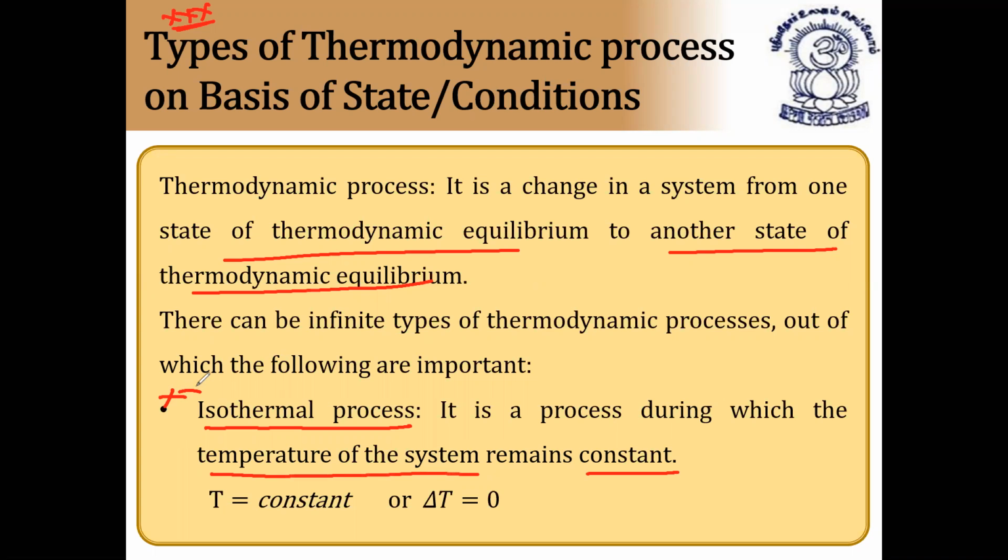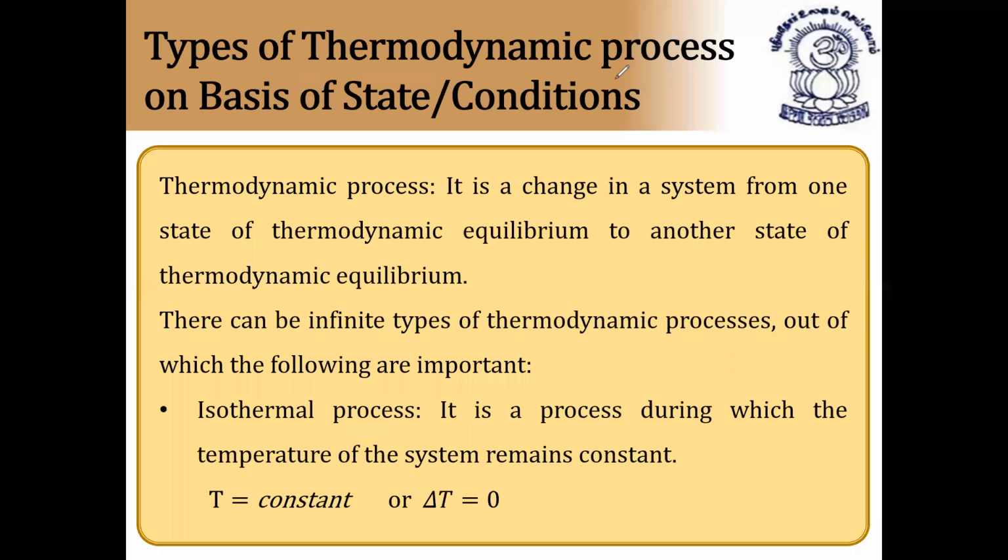So in an isothermal process, T is equal to constant. Since T is equal to constant, delta T, that is the change in temperature, is always zero, because temperature has no change. This value they'll ask in the examination. So in an isothermal process, which of the following is correct? They'll say delta T is equal to zero. So that is the right option. It is a process during which the temperature of the system remains constant. That is called an isothermal process. Examples we can discuss.